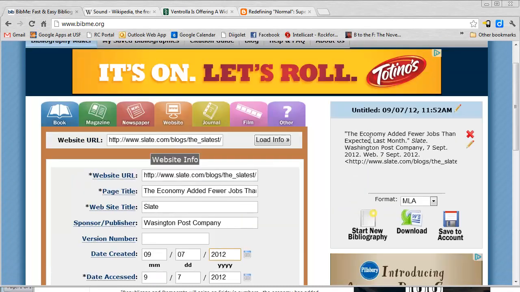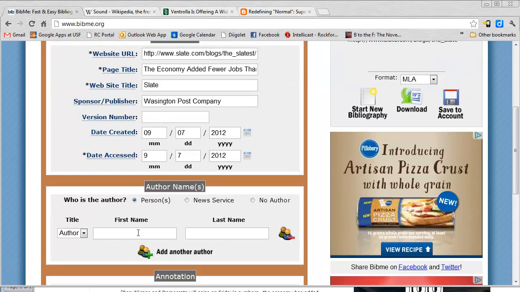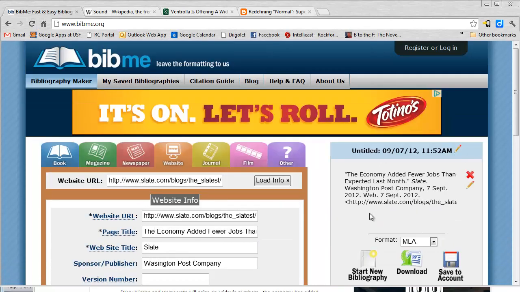And what we find is that when I go up here, we see not quite the exact same thing. We didn't have the author. Oops, I forgot to type the author's name in here. Oh, well, that's my problem. But is everything else right? We have the title, we have this, we have where it came from, the day, web, this. They add the URL at the end. You don't need that. Drop it, cut it out. So maybe BibMe helped me there, right? It put it in the right order. I didn't have to worry about the right order.